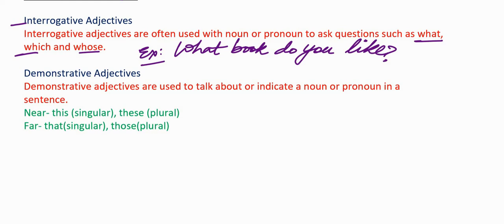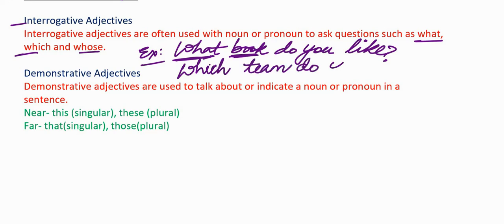I'm talking about the type of. Here if you observe, what is an interrogative adjective. Why? Because it is modifying or asking the question about the noun book. It is not replacing the noun. It is asking about the noun book. Remember, interrogative adjectives are always followed by a noun or pronoun. I'll give you another example.